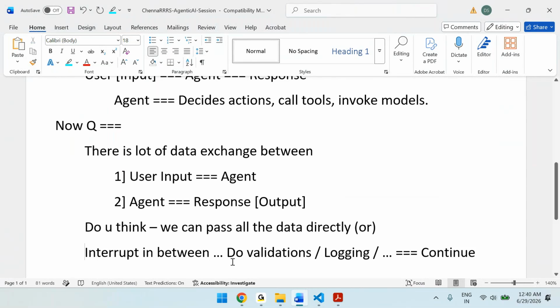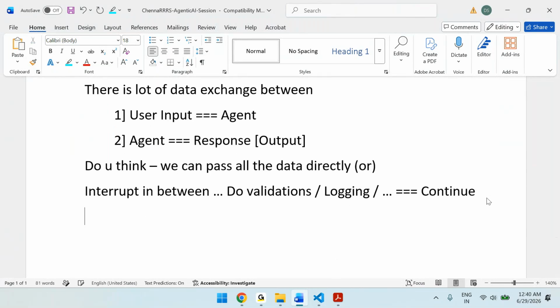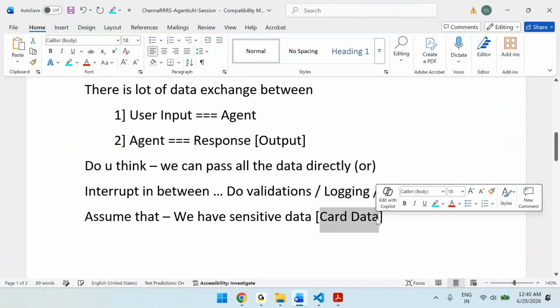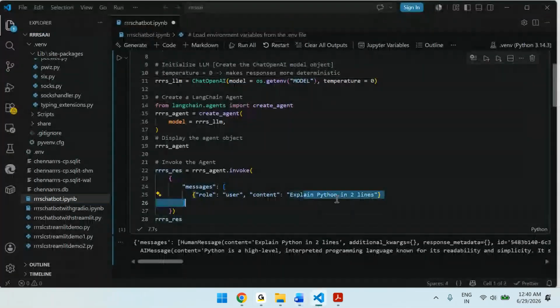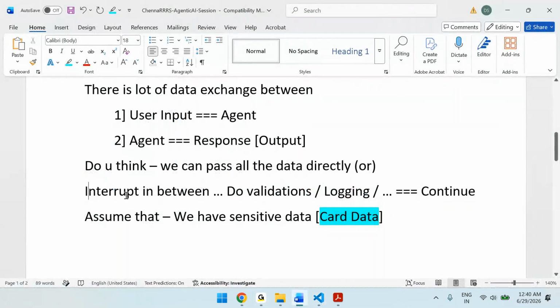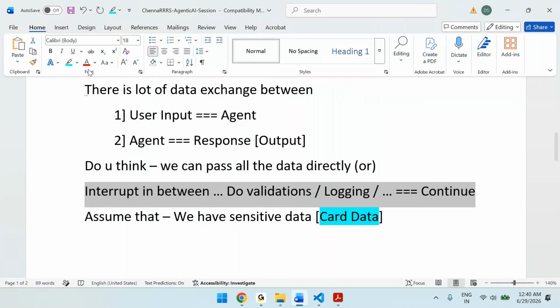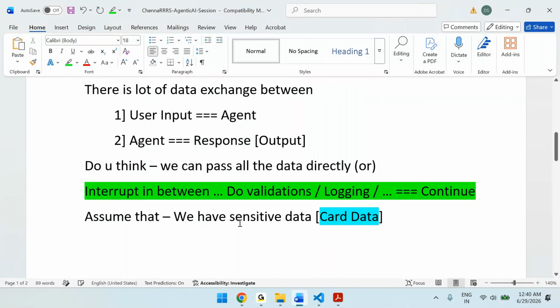So what is the good approach? Assume that we have sensitive data. Sensitive data means, let's say we are passing credit card data. When we pass the card data, can we pass it directly, or is it worth it to interrupt in between, do validations, logging, and then continue? Yes, definitely this is a better approach.